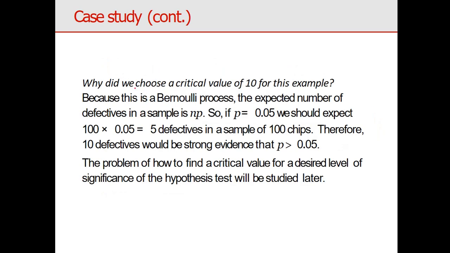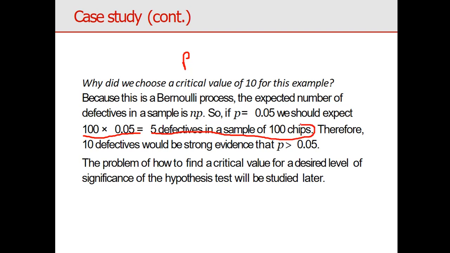Why did we choose a critical value of 10 for this example? See, because this is a Bernoulli process. I already told you, because there are defective and non-defective items. The expected number of defectives in the sample is np. So if p is 0.05, we should expect np, that is 100 into 0.05, so 5 defectives in the sample of 100.